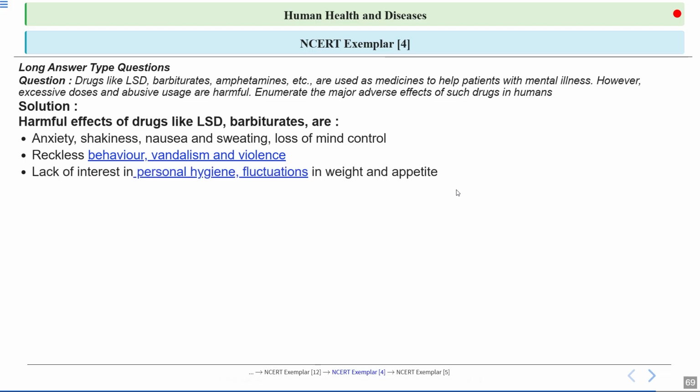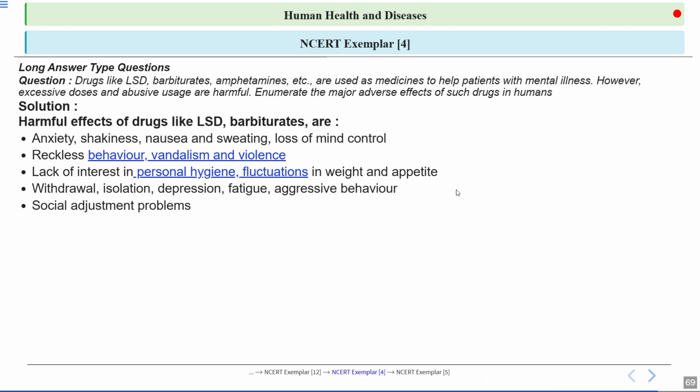Another effect is the lack of interest in personal hygiene, along with changes in weight and appetite. Now, people may stop caring about their appearance or health as well, and their eating habits can swing wildly, meaning they can change widely. So this shows how drug abuse can disrupt even basic self-care routines. Now, withdrawal, isolation, depression, fatigue, and aggressive behavior are also common. People might pull away from friends and family, feel constantly tired, or become easily irritated.